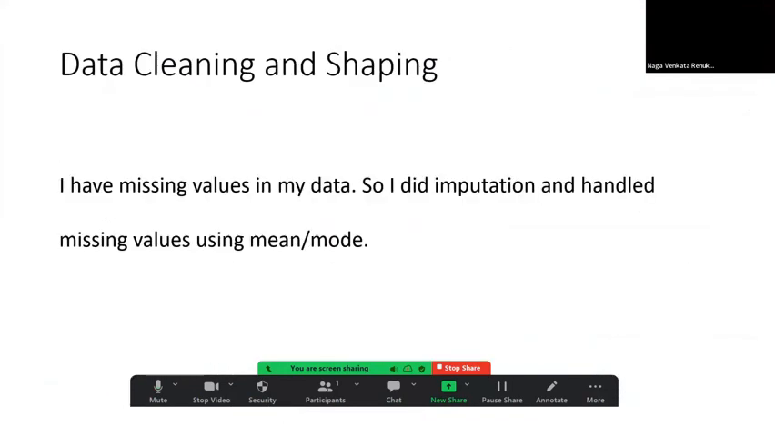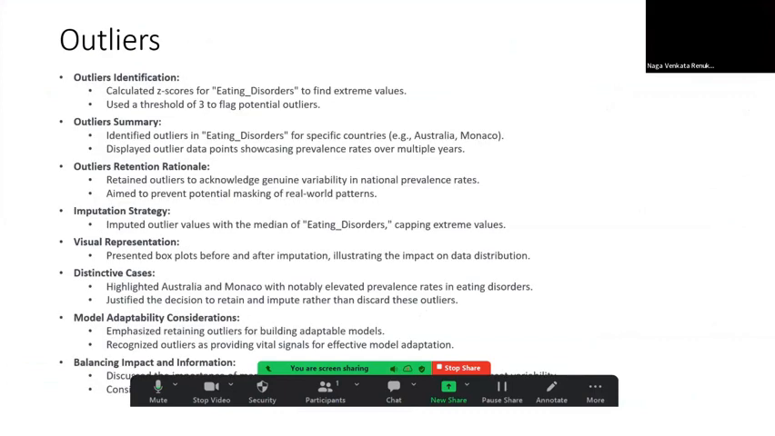After this, I started cleaning my data. I identified missing values in my country code, and also in my feature engineering. So I used an imputation method and handled missing values using mean and mode. After that, I started detecting outliers. I calculated outliers using Z-score, and from there I started removing outliers.